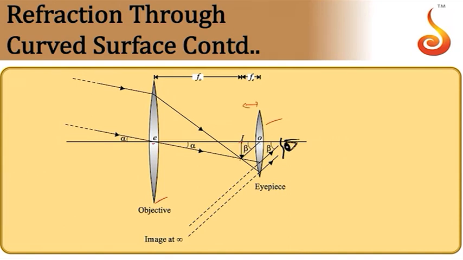We'll adjust such that the distance between the intermediate image and the eyepiece will be equal to the focal length of the eyepiece. Then the final image will be at infinity. When this is the case, the eye is least strained. So the eye is least strained at normal adjustment. That's why we use the normal adjustment condition.